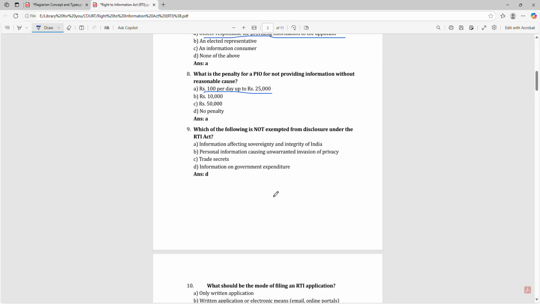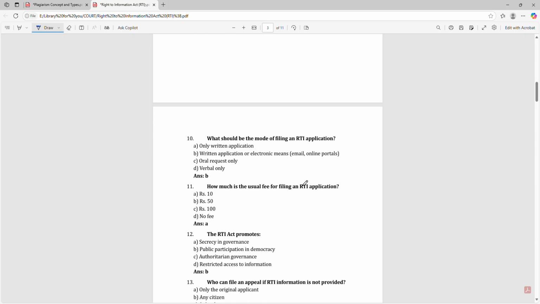Which of the following is not exempted from disclosure under the RTI Act? Information on government expenditure. What should be the mode of filing an RTI application? Written application or electronic means, that is email or online portals.